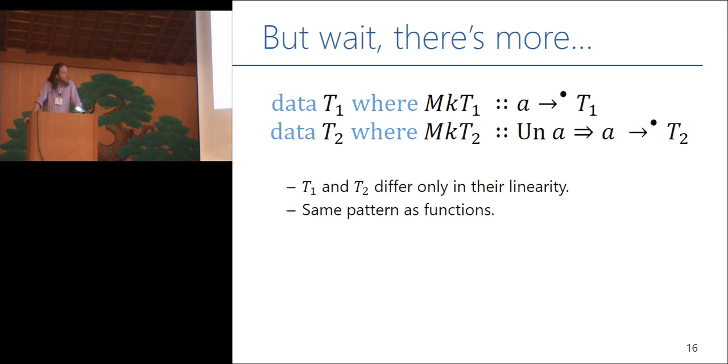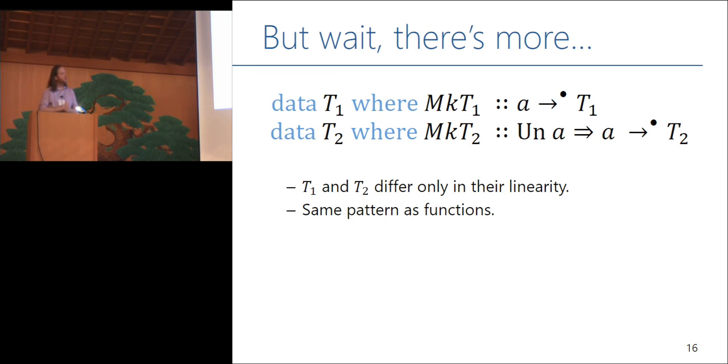The first one, T1, captures an A. So look at the constructor, make T1: it takes an A, it gives us back a T1. We don't know anything about A. In particular, we don't know whether A is linear or unrestricted. The question is, is T1 linear or unrestricted? If I give you a T1 value, can you copy it? Of course, the point is you don't know what's in there. It could be a file handle. You're not allowed to copy file handles. So we have to treat T1 values as if they're linear, right?